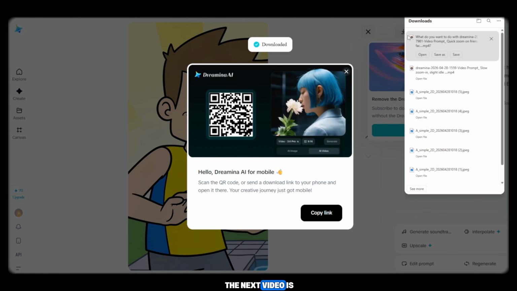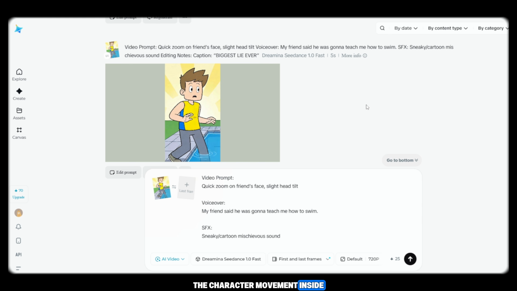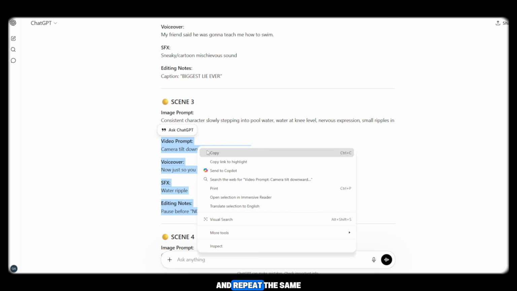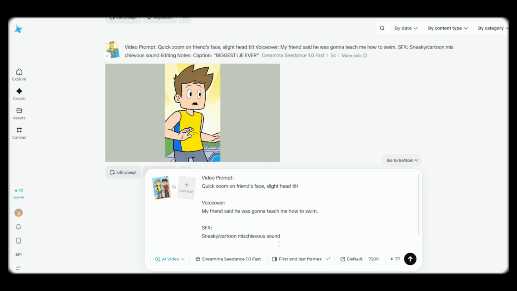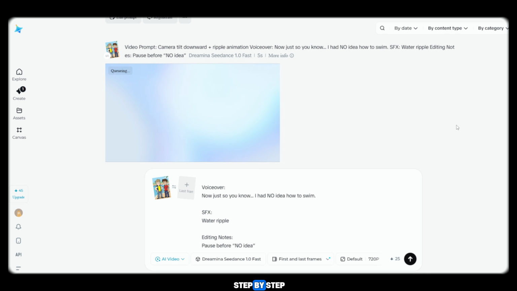As you can see, the next video is also ready and it looks very clean and professional. The character movement inside water looks very realistic and smooth. Simply download it and repeat the same process for all scenes. Upload image, paste prompt, click Generate and continue step by step. The generation speed is very fast. You can even see the timer moving quickly, which shows how optimized this tool is.